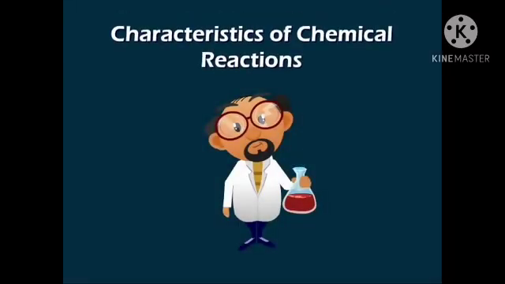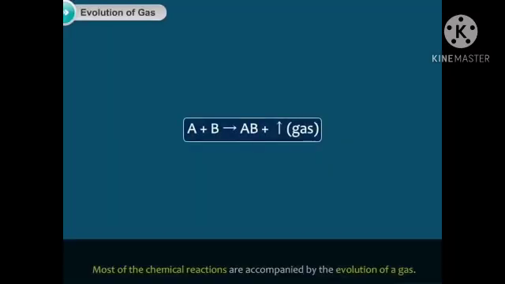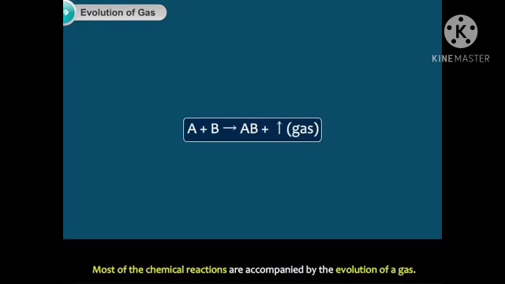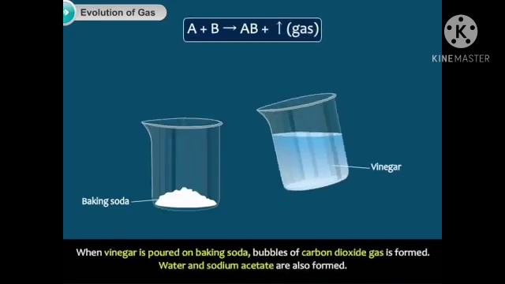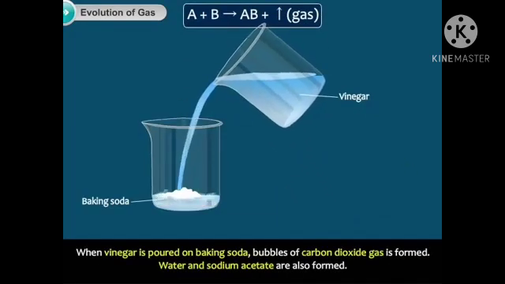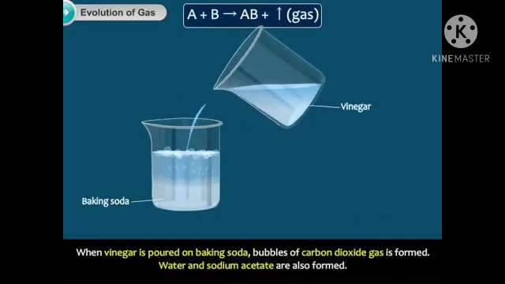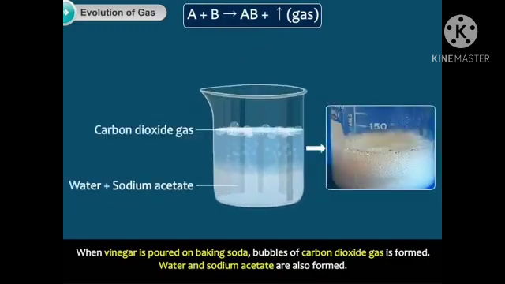Characteristics of chemical reactions. Most chemical reactions are accompanied by the evolution of gas. When vinegar is poured on baking soda, bubbles of carbon dioxide gas are formed. Water and sodium acetate are also formed.